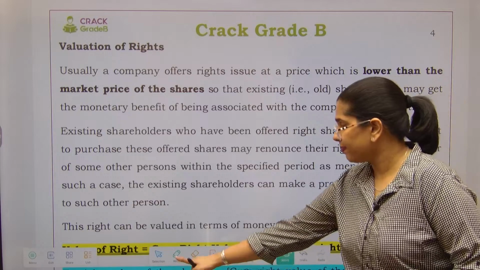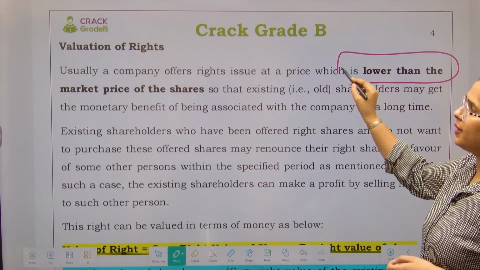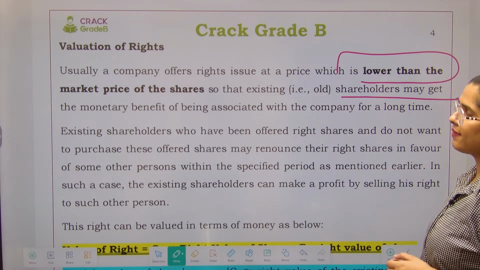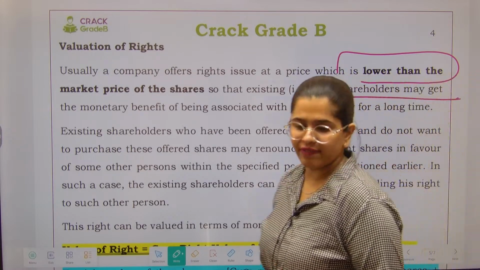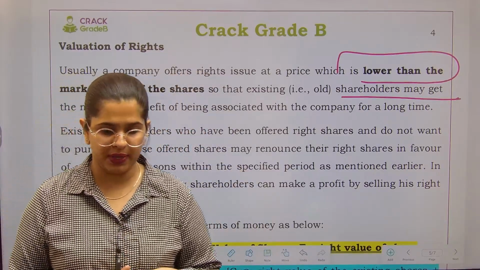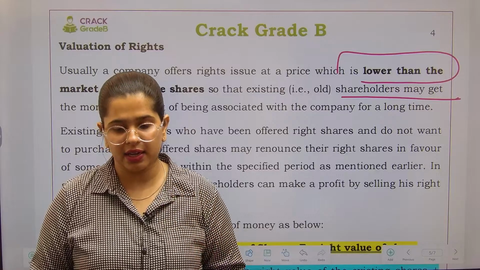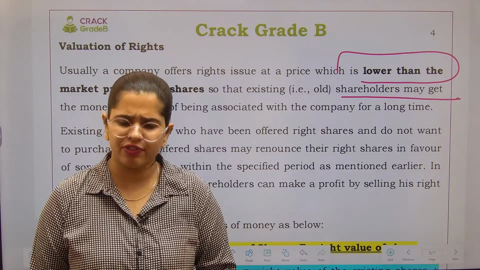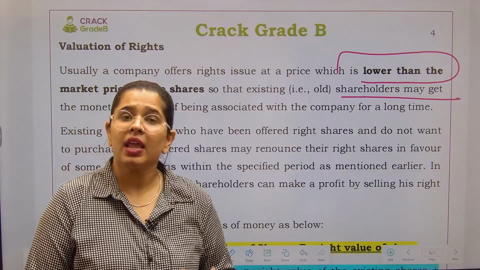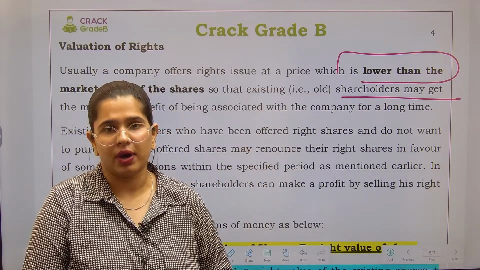So usually a company offers a right issue at a price which is lower than the market price of the shares, so that existing shareholders will have the benefit of investing. Suppose in the market the share price is 150 rupees, and I tell my shareholders, you can take up the shares from me at 150 only. They will say, what is the benefit we are having? कोई benefit नहीं है हमें. It's better we'll go to the market and buy the shares. Why buy that from you as a company?